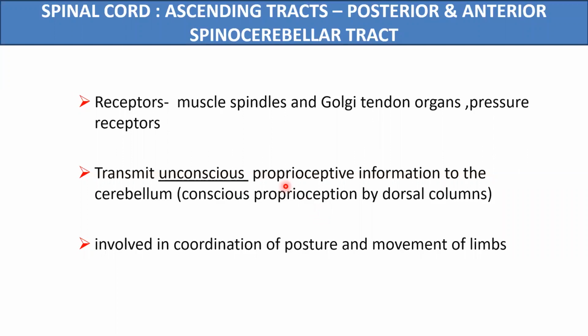Now, this unconscious proprioceptive information is different from the conscious proprioception carried by the dorsal column. By the conscious proprioception, as we have studied, the person very well knows which joint has to be moved and which joint has been moved, and also the direction in which the joint has been moved. But the spinocerebellar tracts are transmitting the unconscious proprioceptive information involved in the coordination of movement of the limbs and maintenance of the posture. Now we will study the pathway of these tracts.